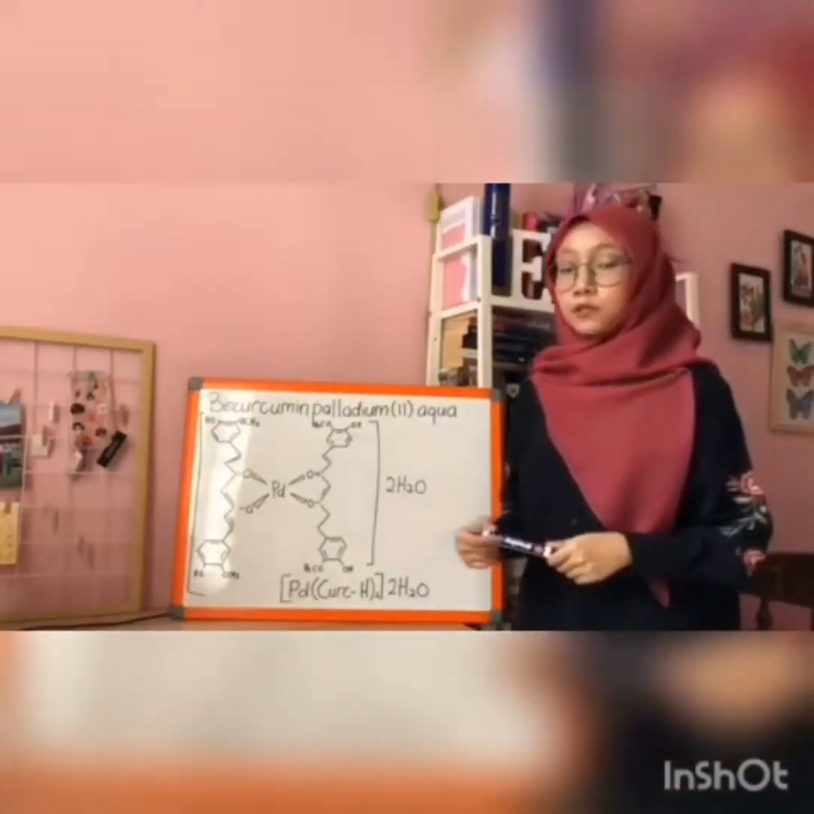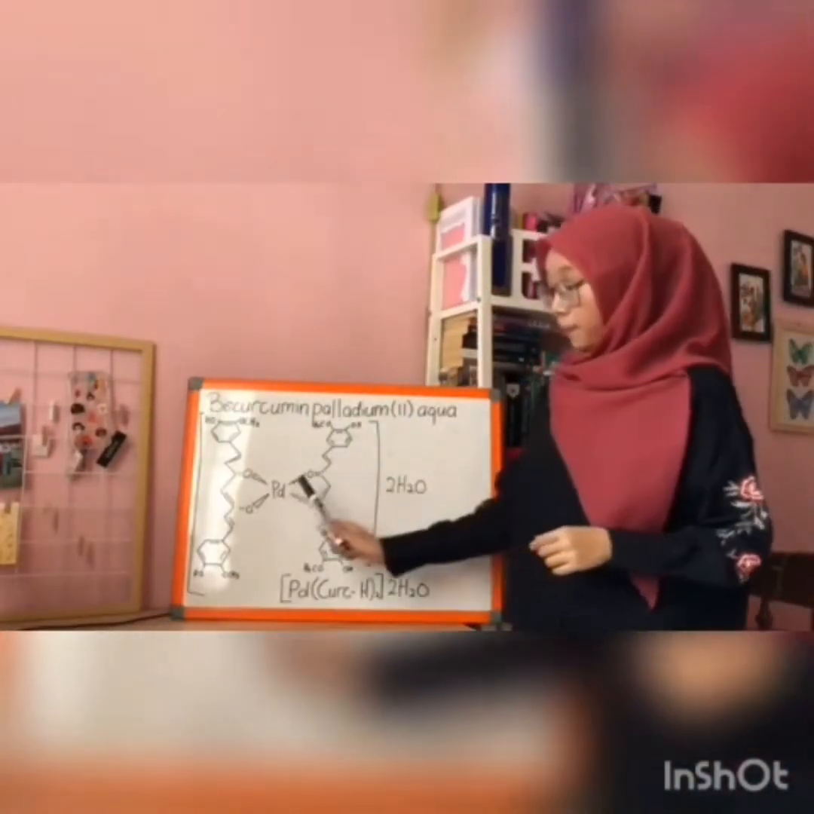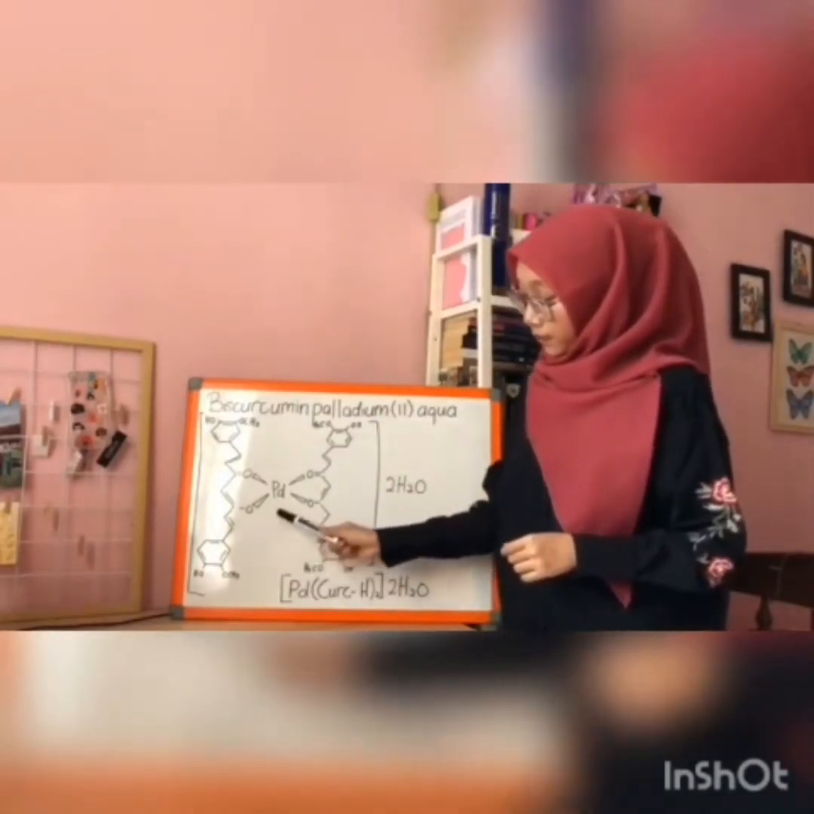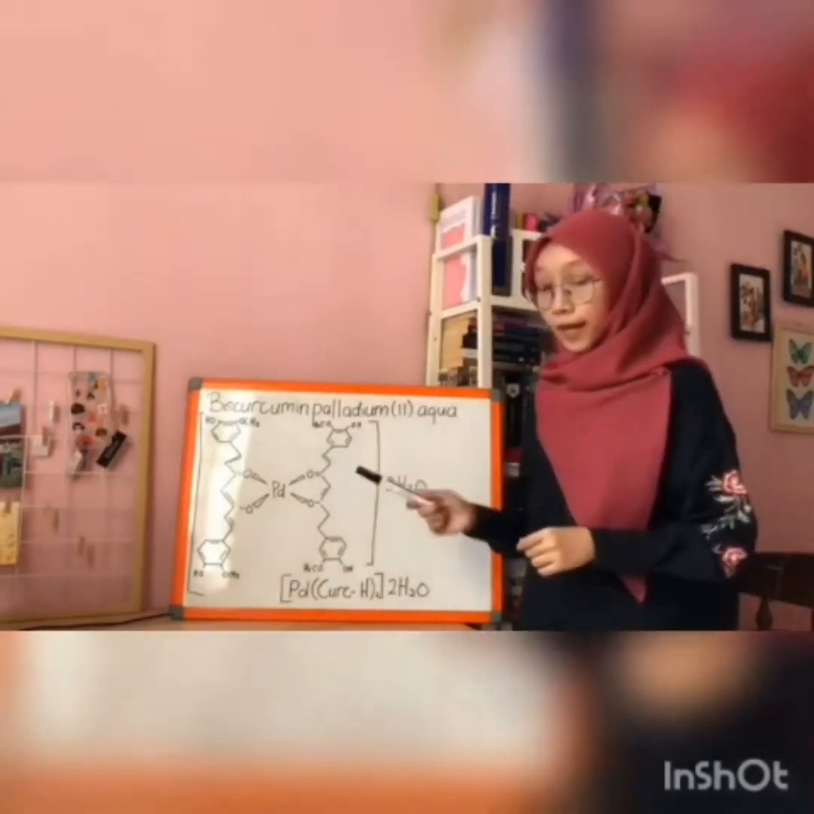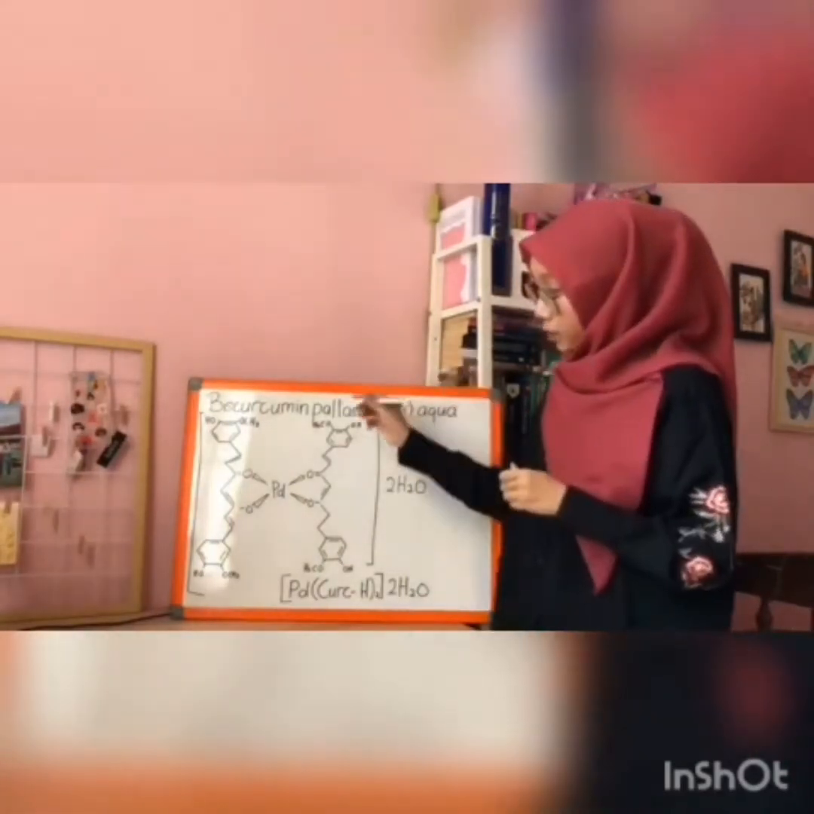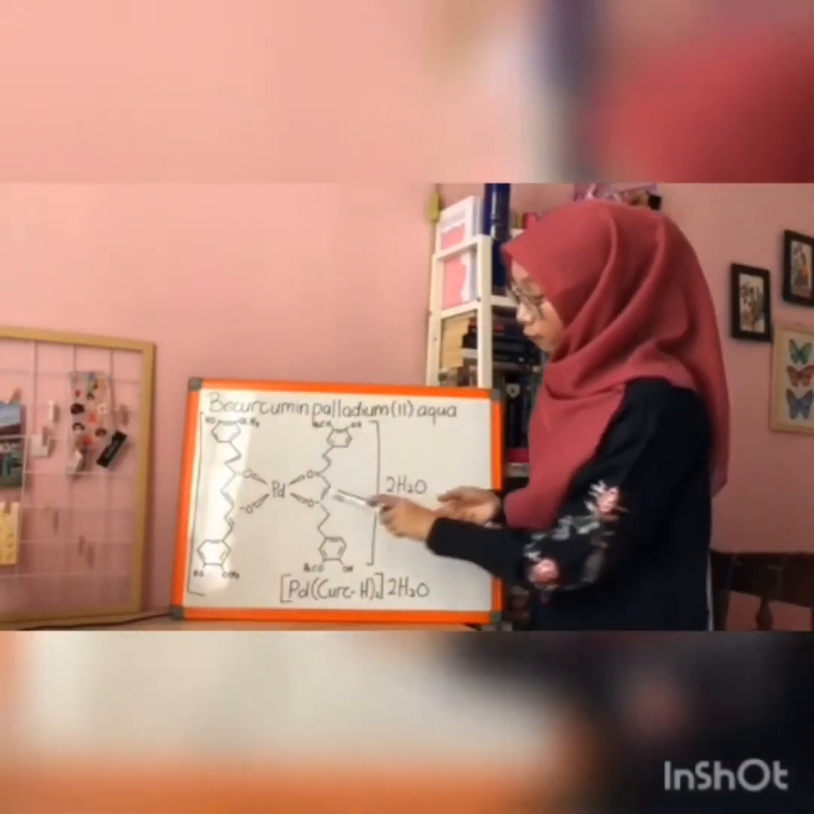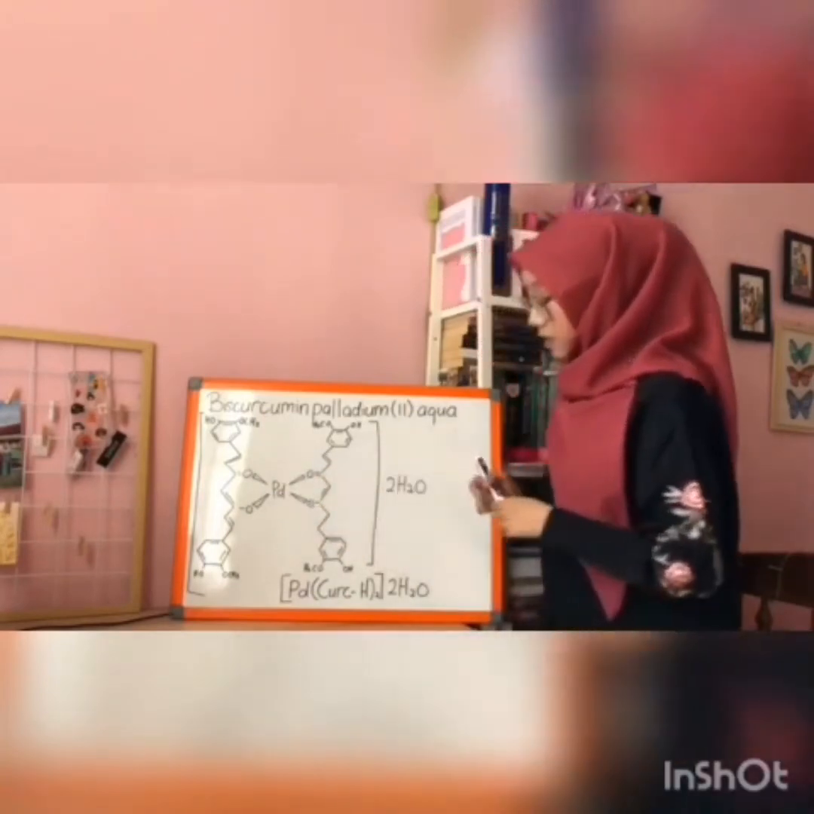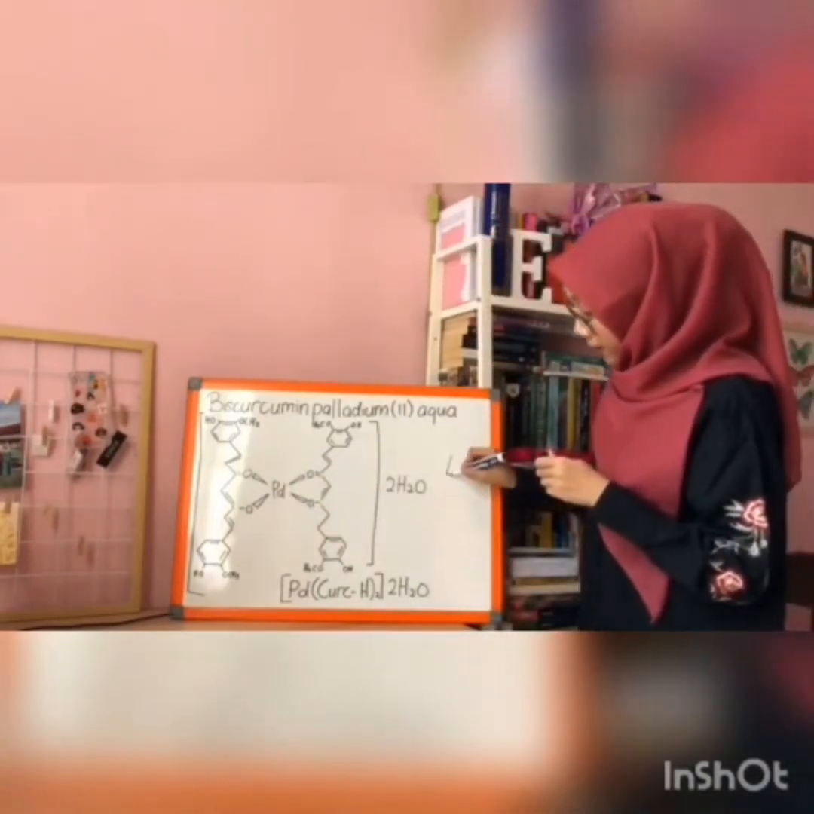So next, we're going to determine the coordination number for palladium. It is obvious that we can see from here the coordination number is 4, because from the ligand, which is curcumin, we can see that there are 4 bonds from the ligand bonded to the central metal. So you can see that the coordination number is 4.